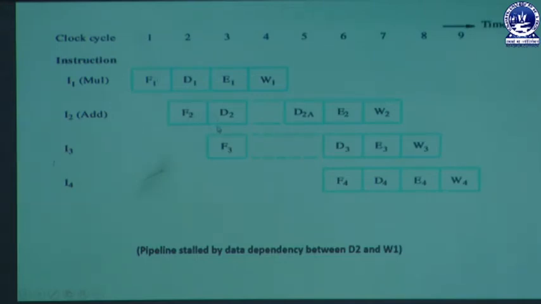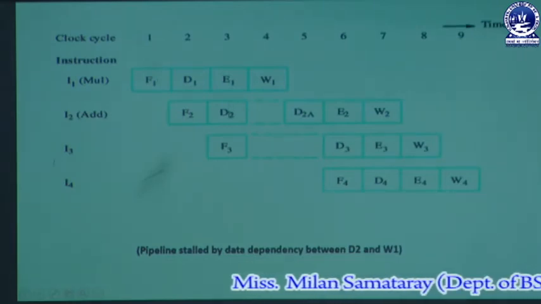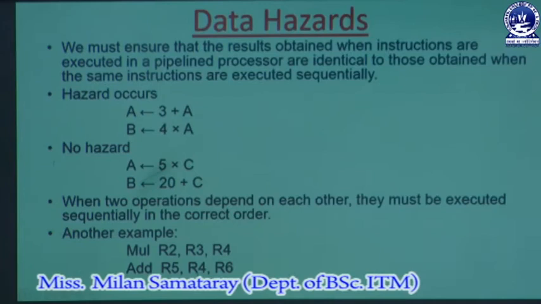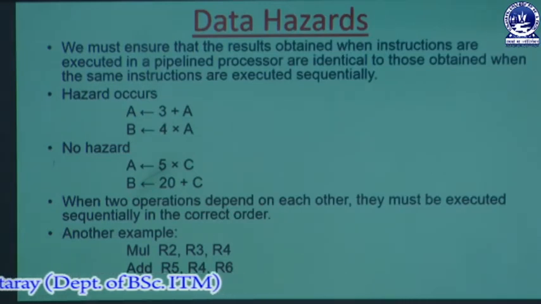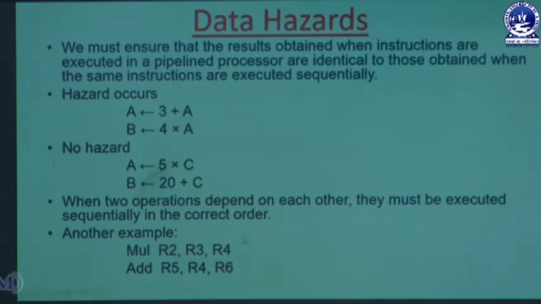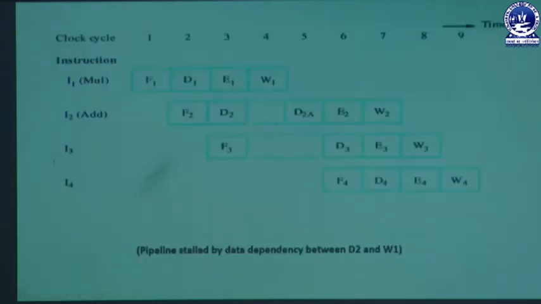When it goes to the decode stage, it needs the source operand, that is R4, and here R4 is the destination operand of the multiplication. So how will we get it? In the write stage, after performing the write stage, that value will be loaded into R4.